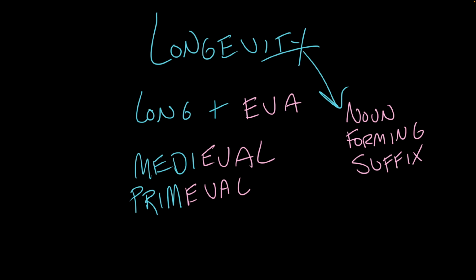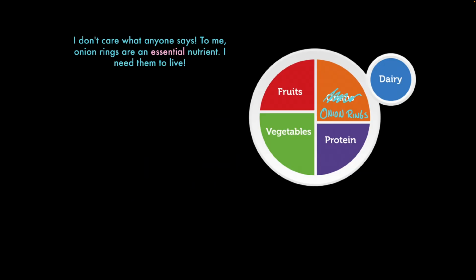Now, in classic cooking show format, enough talk about recipes. Here's some finished dishes I made earlier. Let's use these words in some sentences. I don't care what anyone says. To me, onion rings are an essential nutrient. I need them to live. They are required for me to be, to exist.